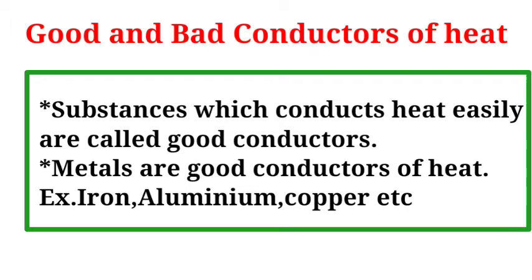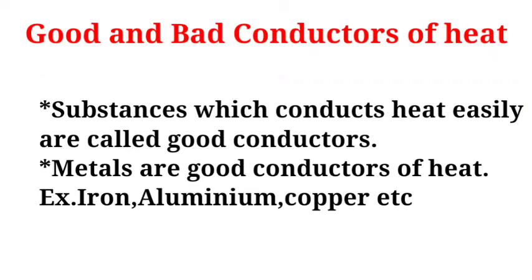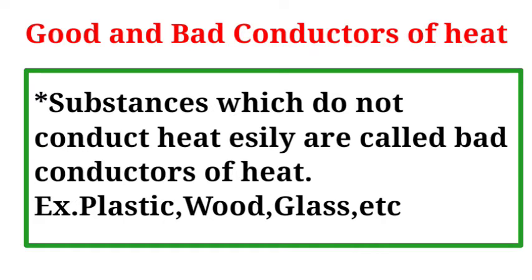Now let's study good and bad conductors of heat. To understand this concept, place a steel spoon, a copper strip or rod, a divider, a pencil and a plastic ruler in a glass beaker. Pour boiling water in it. Wait for 5 to 10 minutes.